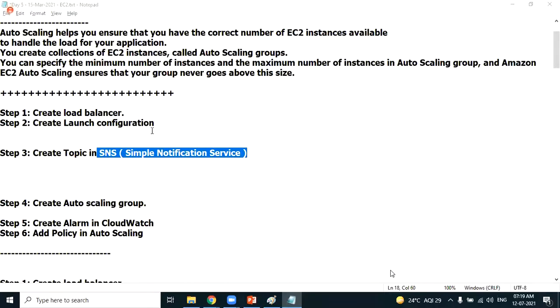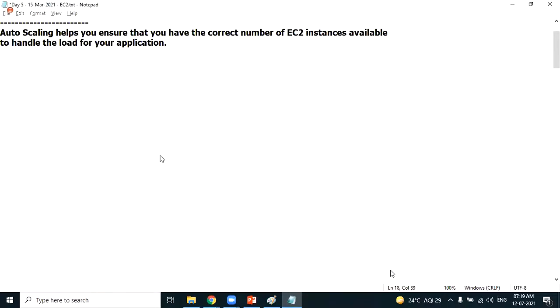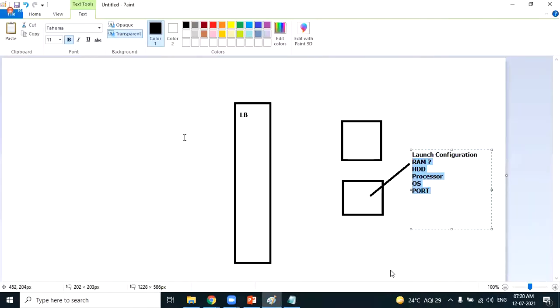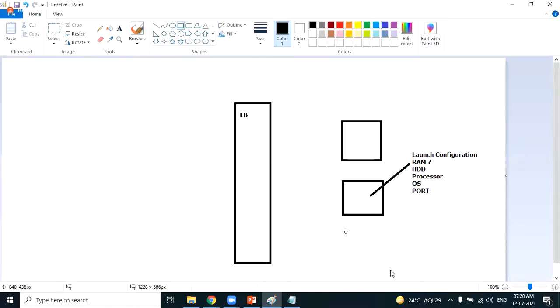Okay. Now, what is the importance of this notification in this auto scaling feature? When the traffic increases, a new machine will be created automatically. That's fine, very good. But as an AWS team, you should know that the EC2 machine has been created at so and so time. You should get the information. You should be aware of what is happening in the background. Everything happens automatically, but you should know what's happening. When the EC2 machines are getting created, at what time the EC2 machine is created, when the EC2 machine is deleted, at what time it has been deleted. You should receive the information in your email as an AWS infrastructure team.